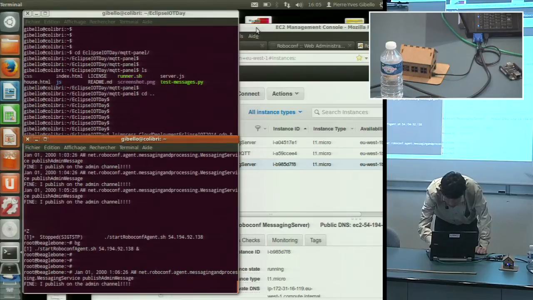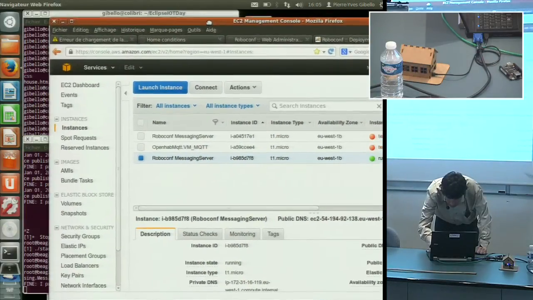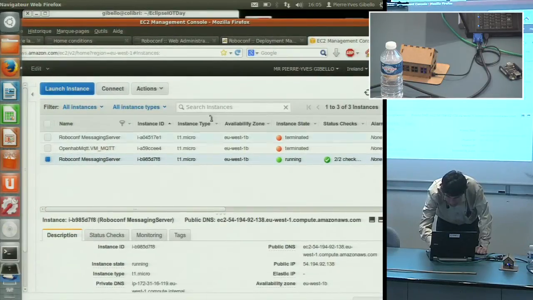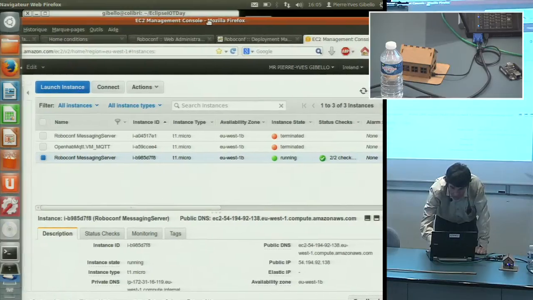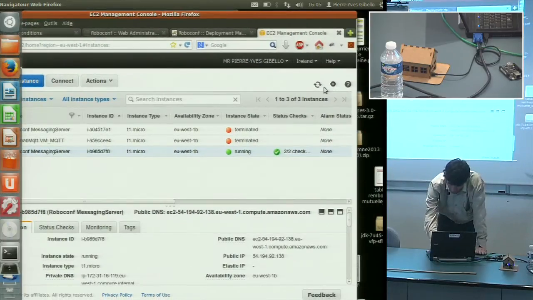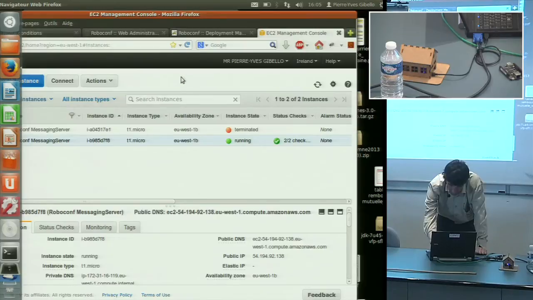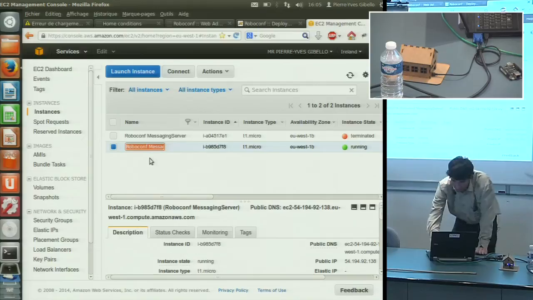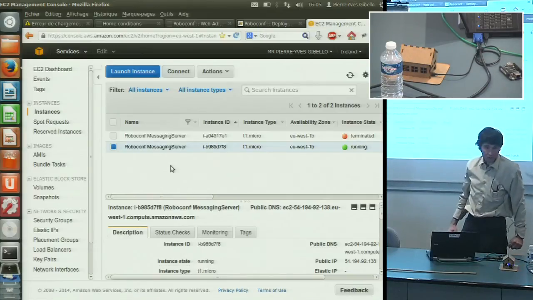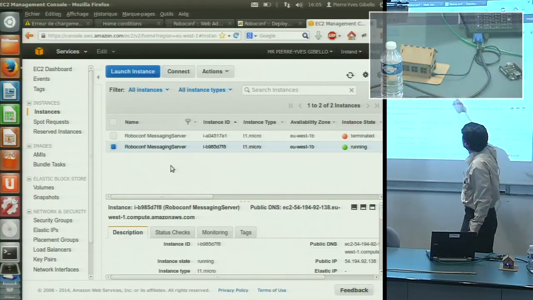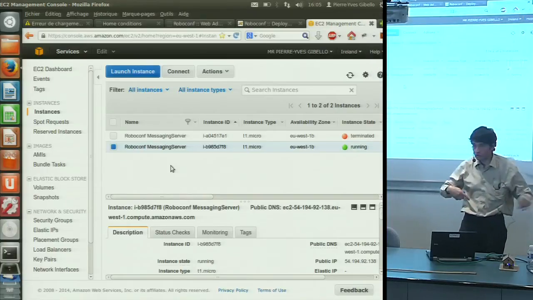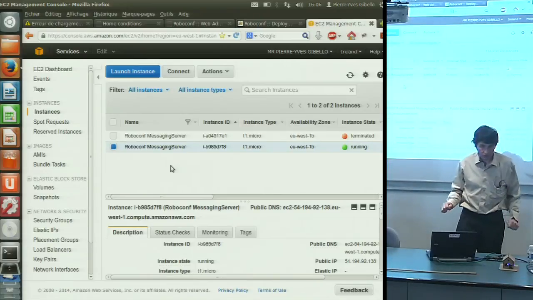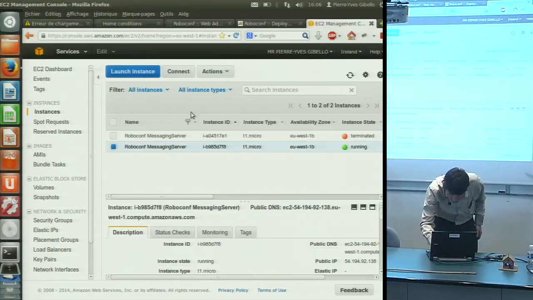I have my screen here on EC2, where I see my EC2 instances. Currently I should have just one instance running, which is my RoboConf messaging server, the RabbitMQ system. It's the message queue on which I will exchange configuration data between the agents.